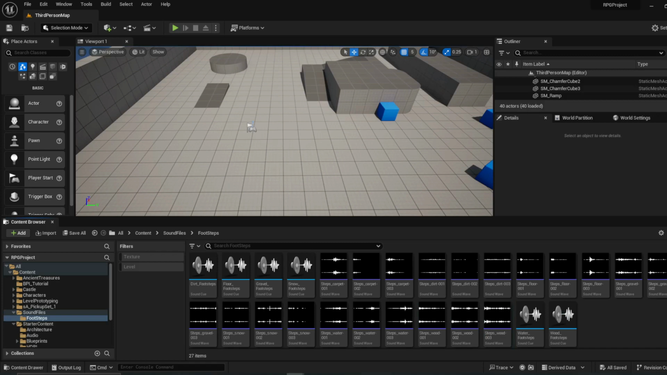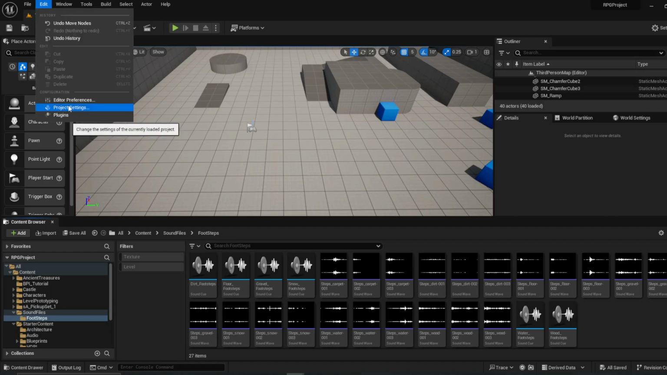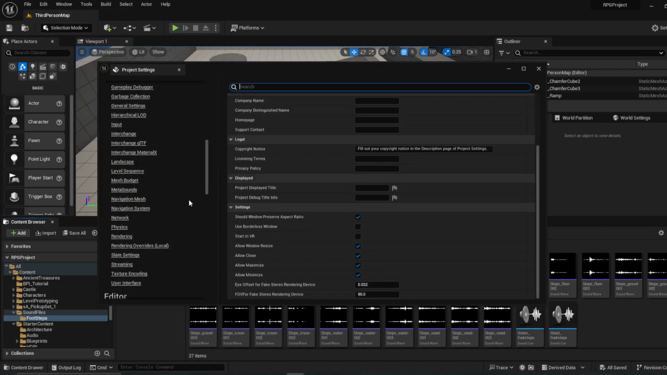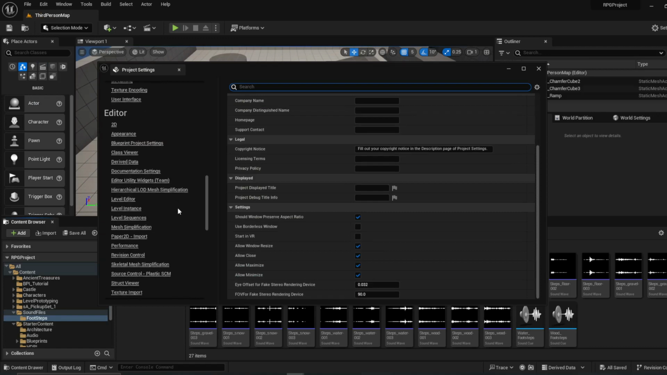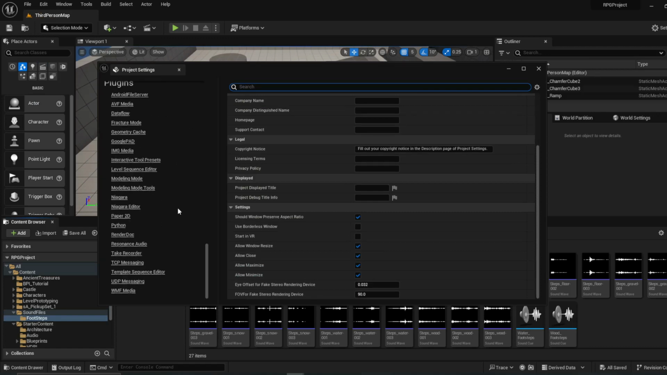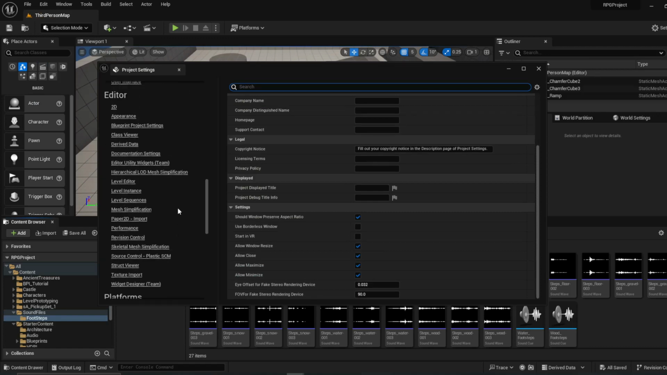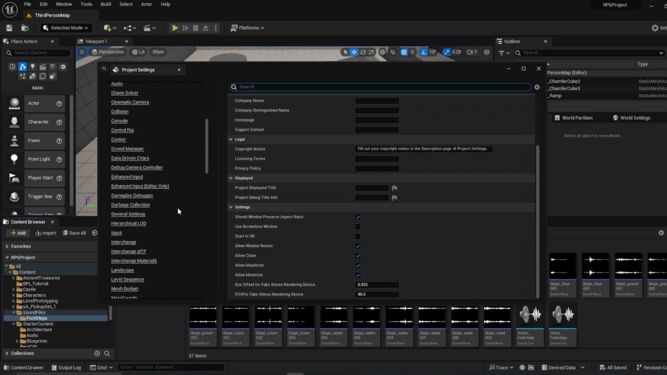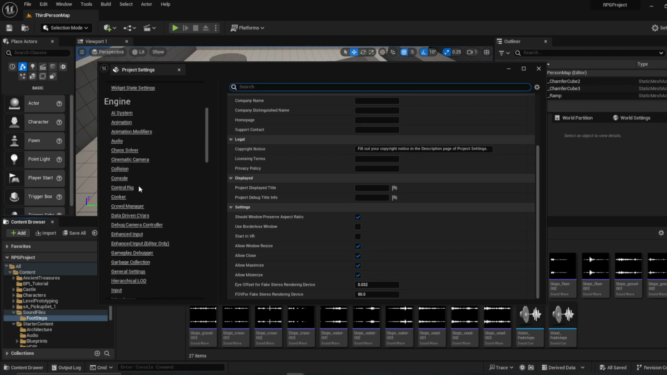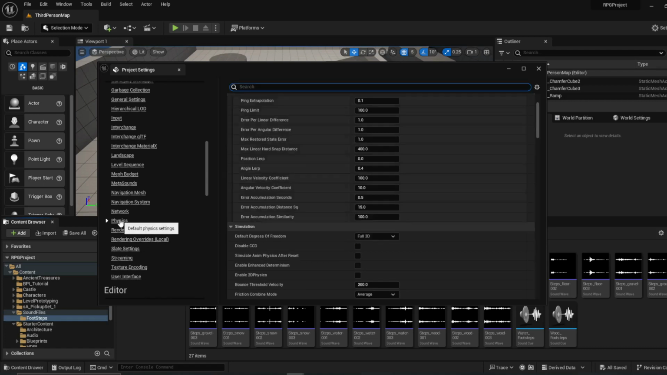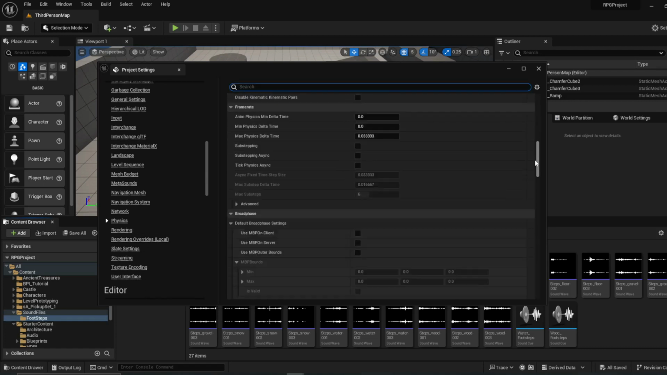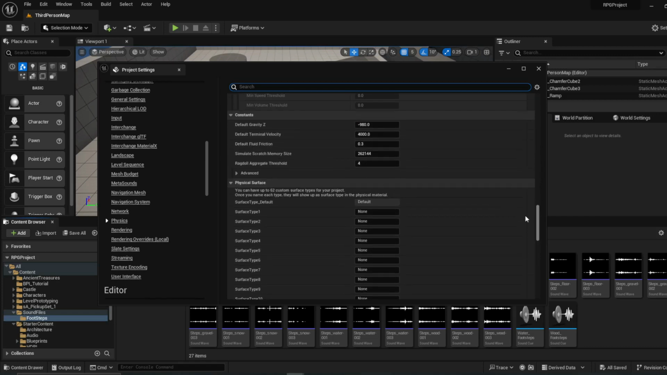Okay, so all of that sounds good. Next, we need to go to the project settings because we need to let the engine know that we have multiple different surface materials. Where is it? Under Engine, down here, you should have Physics. Scroll all the way to the bottom, and you have this here.